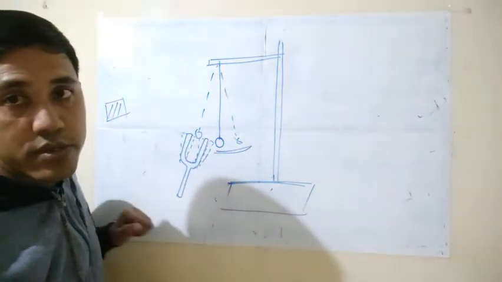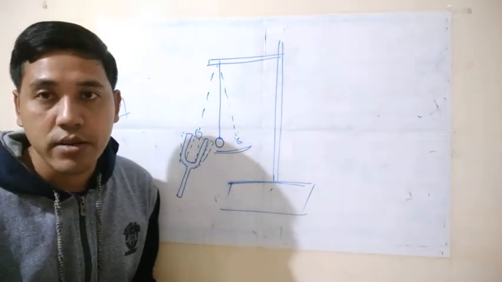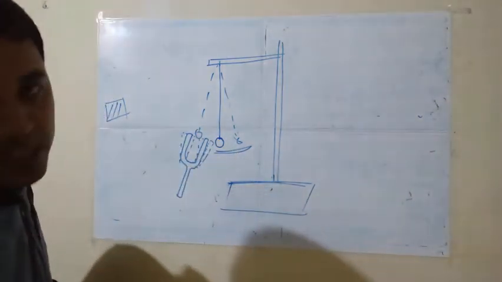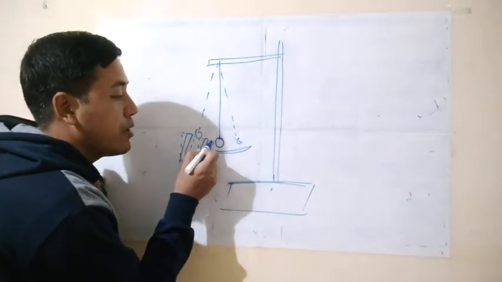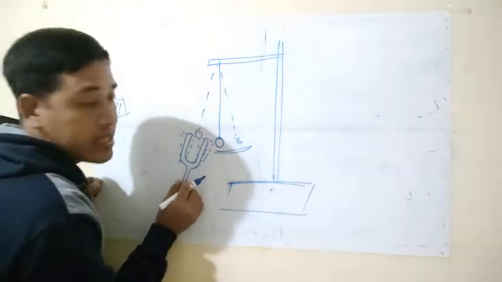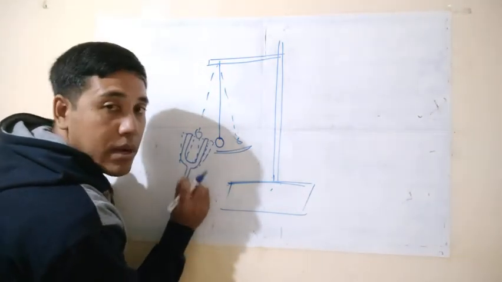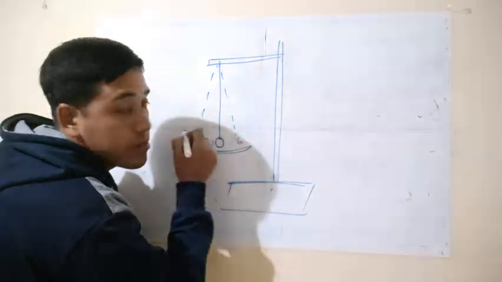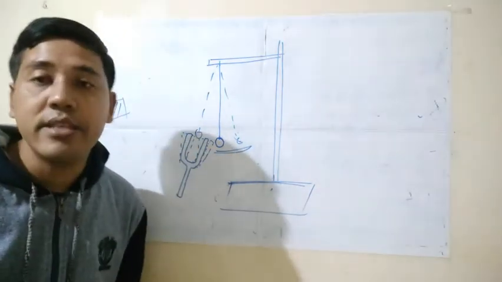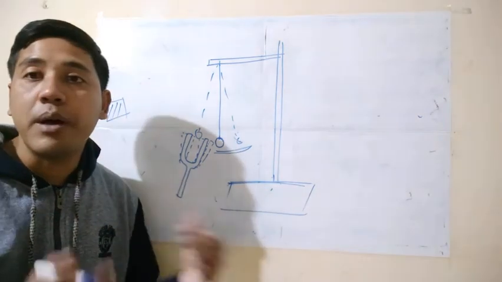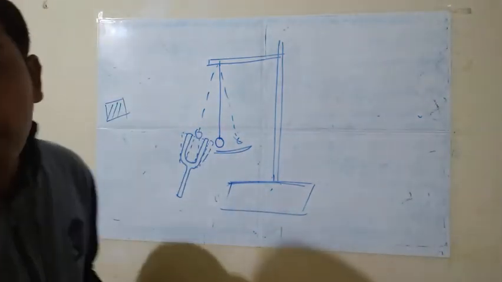It shows that this tuning fork will start vibrating. Okay, this is a very simple experiment. Without touching this thermocol, bring this tuning fork after beating near to the thermocol. What will happen? The thermocol will start moving. Right, and from this experiment we can say that sound is produced due to the vibrations of any object. Okay, this is the experimental point of view.